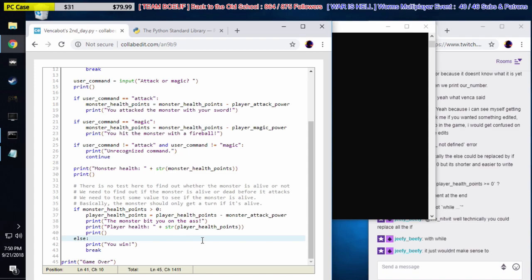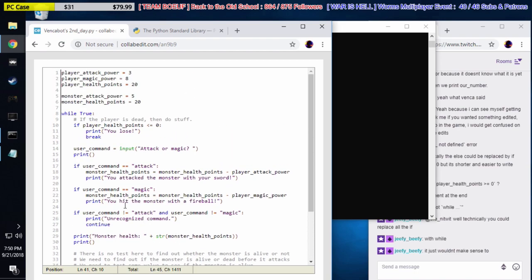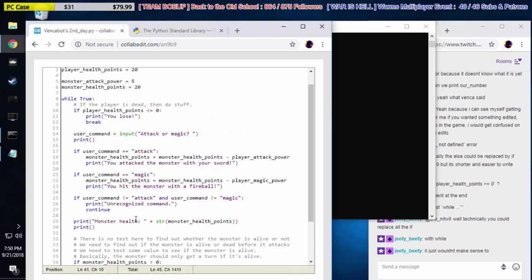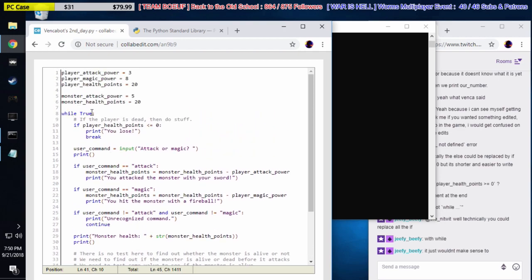Why while not player health points greater than or equal to 0? Well, we had that before. Because if we did it that way, then if the monster died, it would still keep looping. But like what Nitwit's saying is we had the same code last time. The code we had last time was we would run the code as long as the player and monster were still alive. But we're changing it now to use while true and then break statements. And Nitwit's very correct.